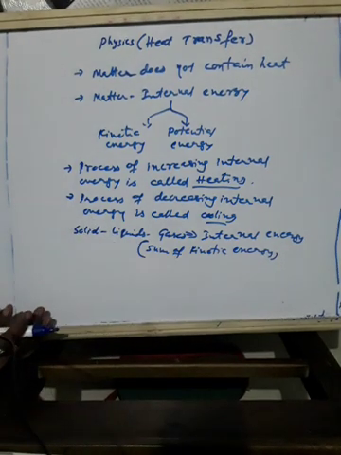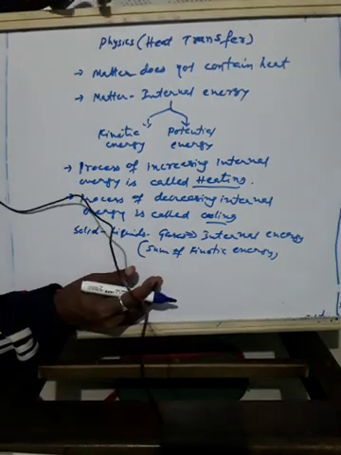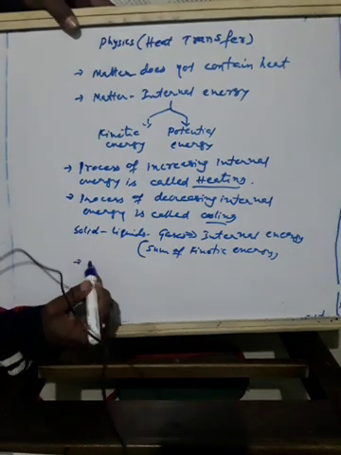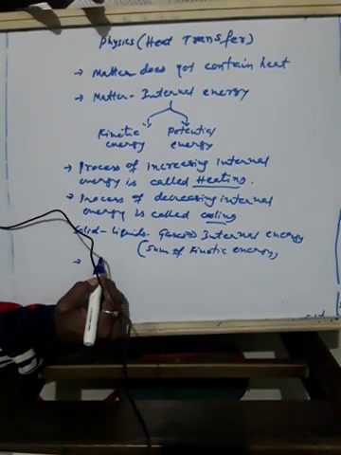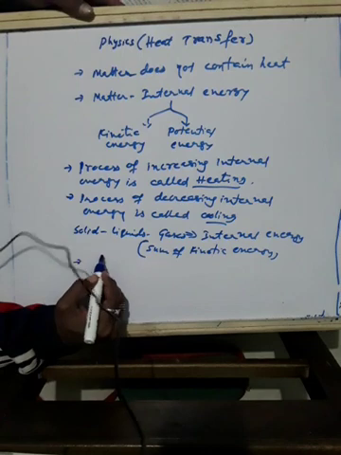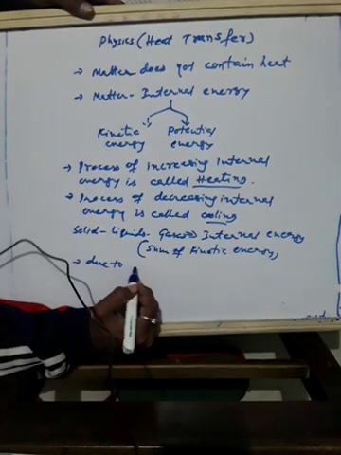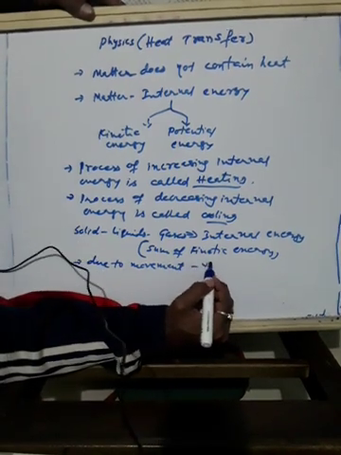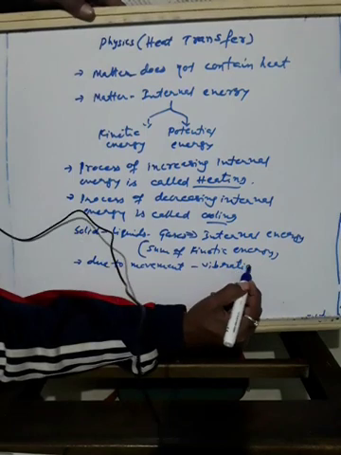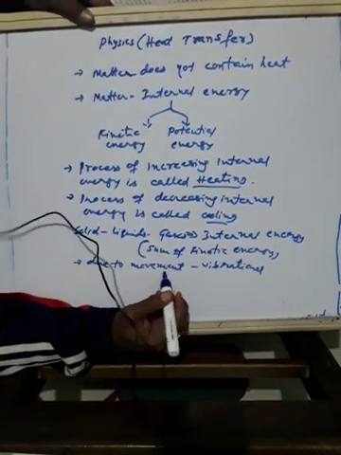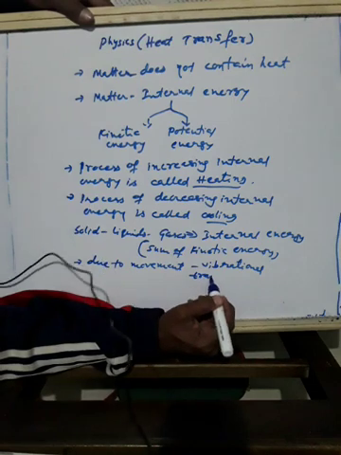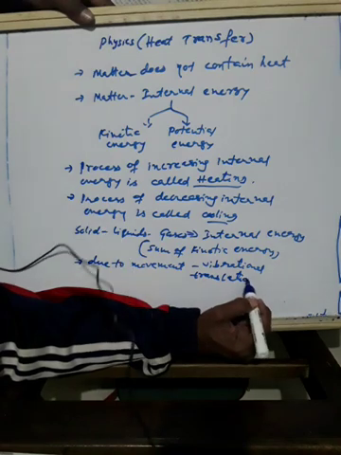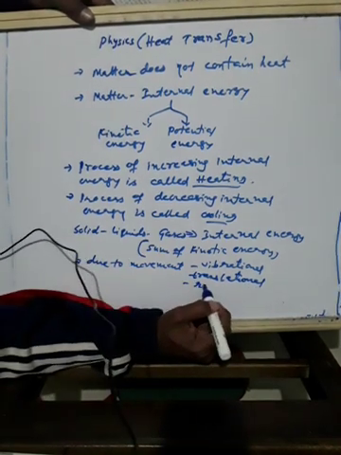Okay. Now what is kinetic energy? It is due to movement, which can be vibrational, translational or rotational. Kinetic energy means the particles are in motion. How are they in motion? Either they will vibrate, or translational, and one more is rotational.